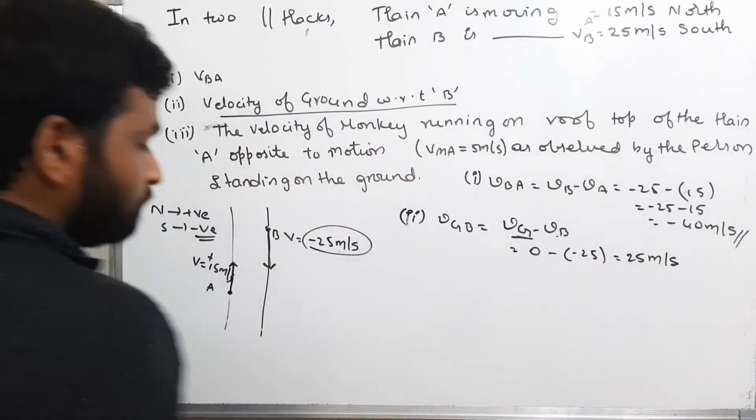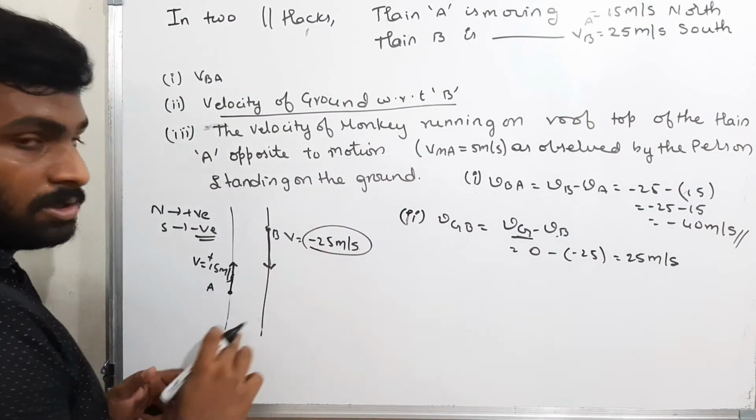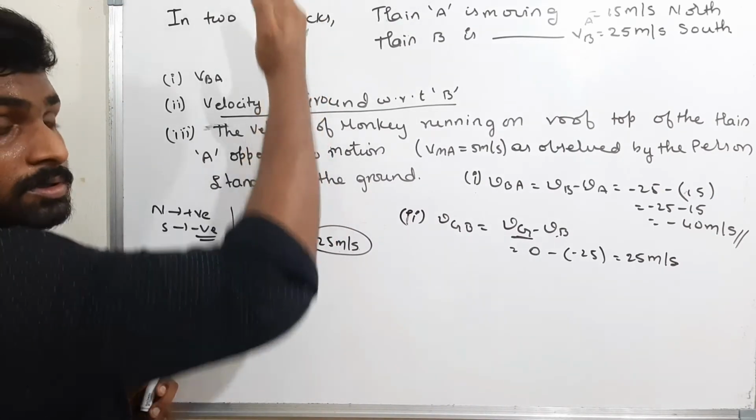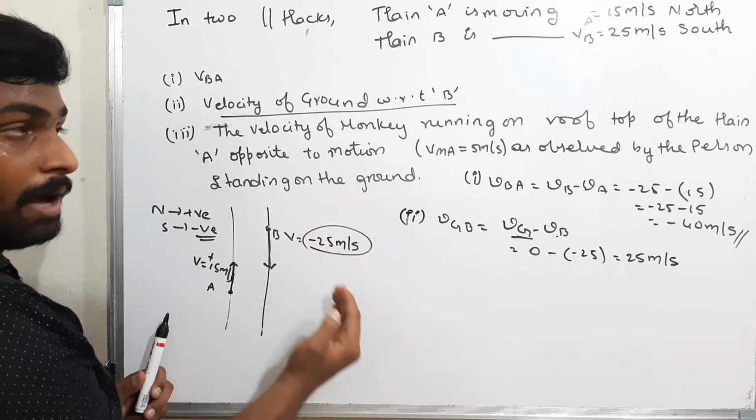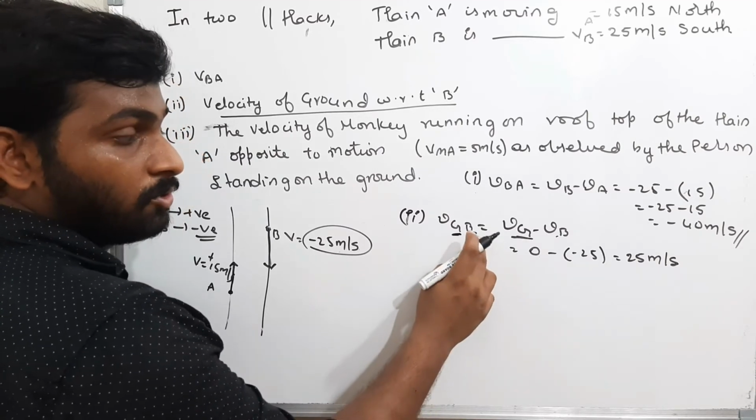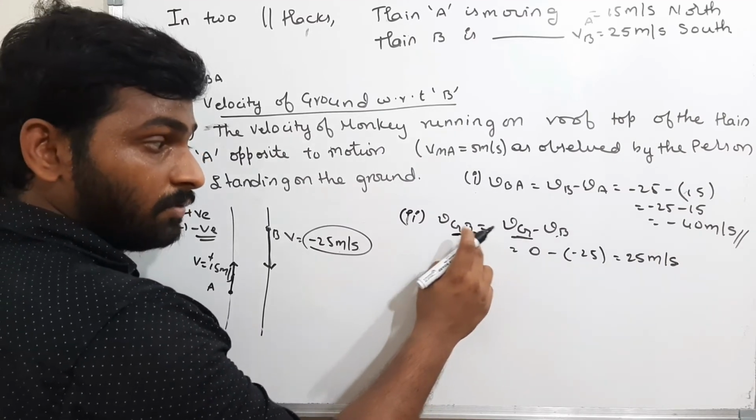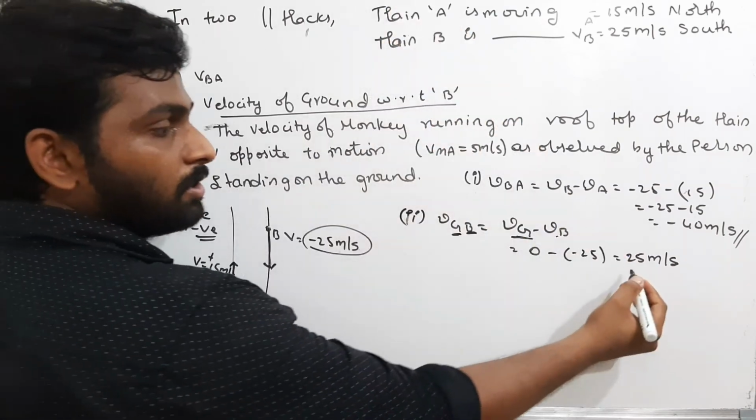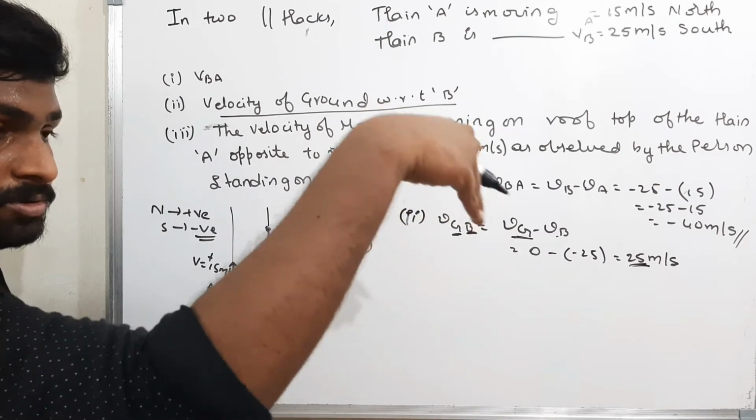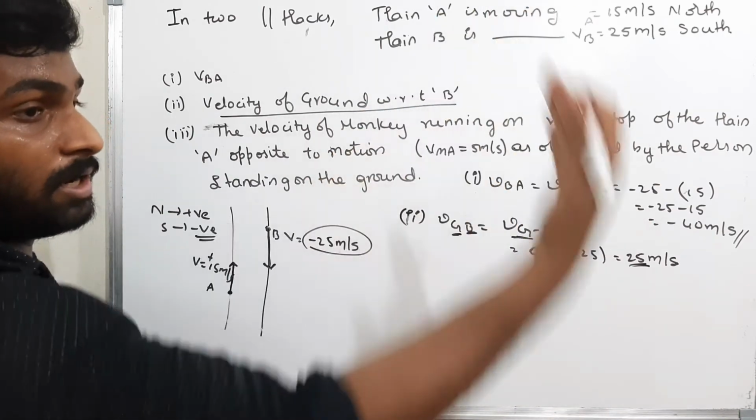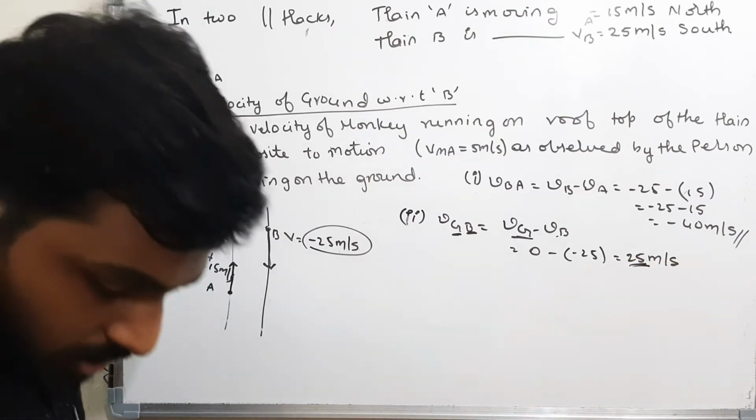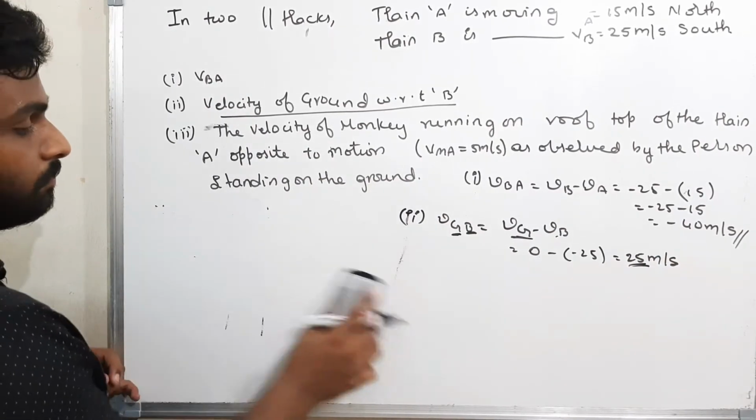The same thing. When the train is moving southwards, the person in the train will feel as if the surroundings are moving upwards. South means downwards, and upwards means north. Therefore, the velocity of ground with respect to train B: the person in train B will feel as if the ground is moving in the north direction. That means plus 25 meters per second. The train is moving south, but the person in the train will feel as if the ground is moving upwards, that means north direction. That is plus 25 meters per second. Okay, these two are easy. Well and good. Now, third question.